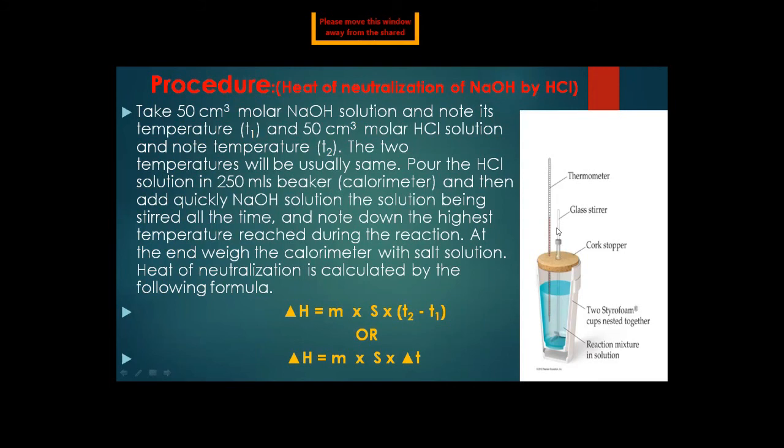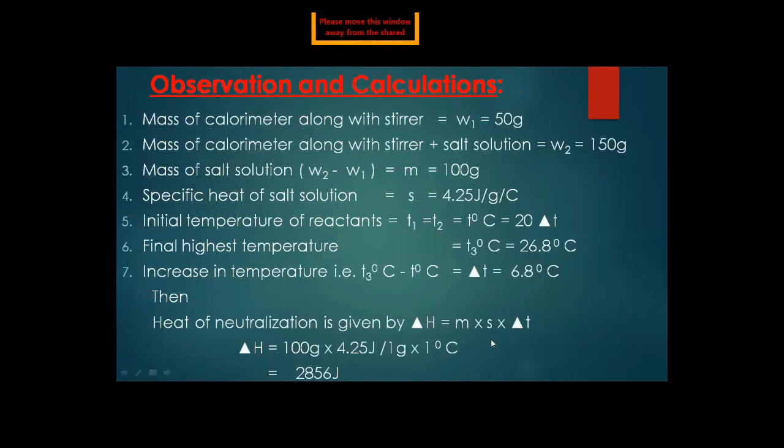By the help of a formula we can calculate: delta H is equal to M, mass, multiplied by S, specific heat of the reaction, multiplied by delta T, or T2 minus T1. Delta T means T2 minus T1. So this is the procedure for how we find the heat of neutralization of NaOH by HCl. Now we have the term: observation and calculations.